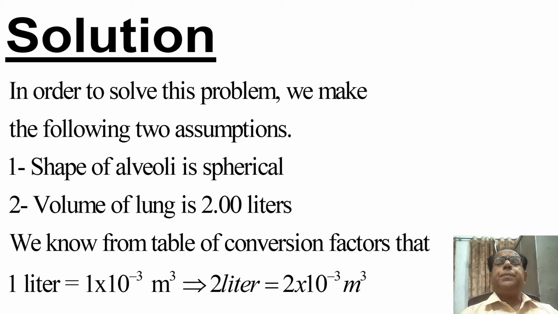We know from the table of conversion factors that 1 liter is equal to 1 into 10 raised to the power minus 3 cubic meter. This implies that when 1 liter is equal to this, then definitely 2 liters will be equal to 2 into 10 raised to the power minus 3 meter cube. Dear students, in the last slide of this module, we will show a table of conversion factors in which various volumes will be compared.